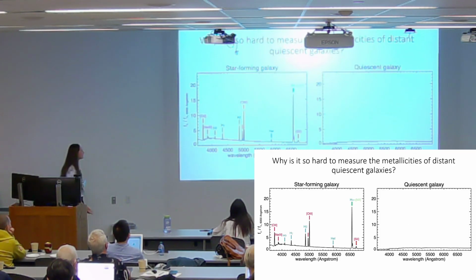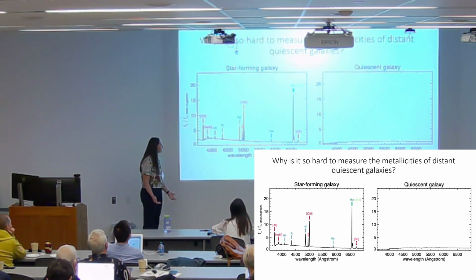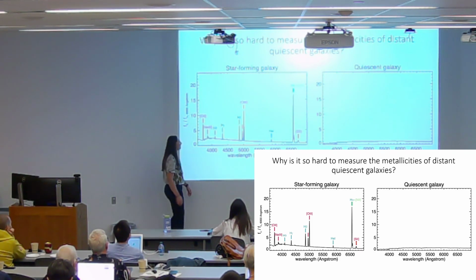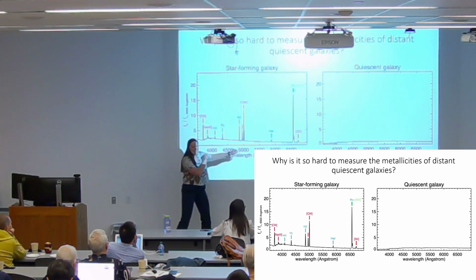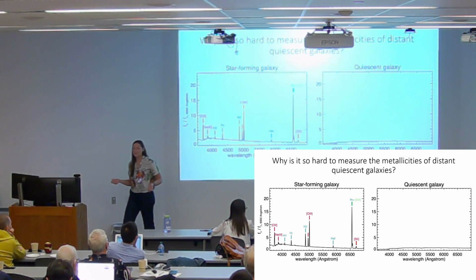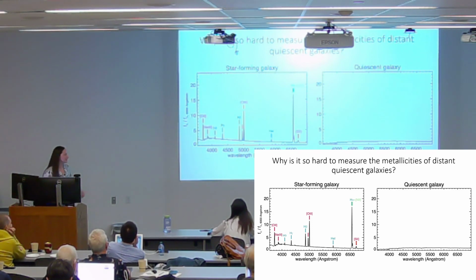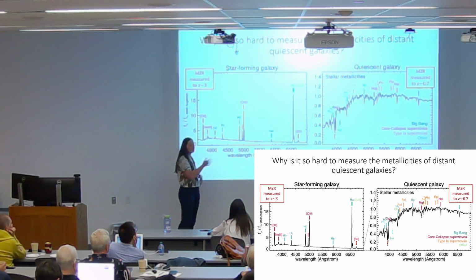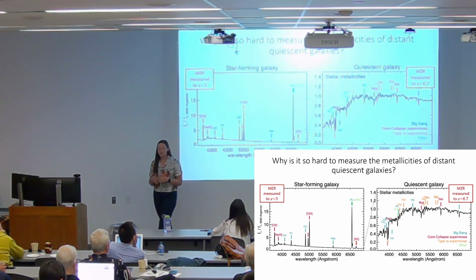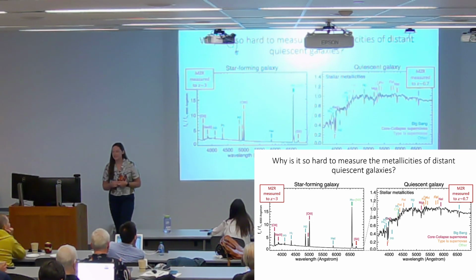And to demonstrate why that is, here is a simulation of 2 galaxies of the same stellar mass, one star forming and one quiescent. And you can see for the star-forming galaxy, you have these booming emission lines from which you can measure metallicities. For the quiescent galaxy, though, you probably can't even see, but there are these teeny tiny wiggles in the stellar continuum. We don't have these emission lines. So you need really high signal-to-noise spectra. And not only that, but when we blow up this spectrum, you see it's super complicated. We're trying to measure these individual absorption features, but they're also blended with nearby absorption features. So we both need good models, and we need high signal-to-noise data.